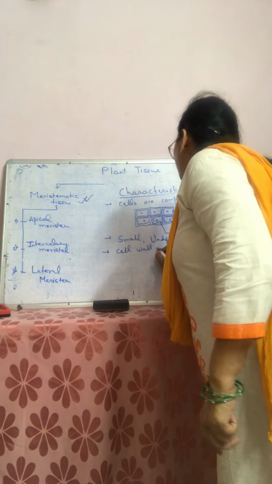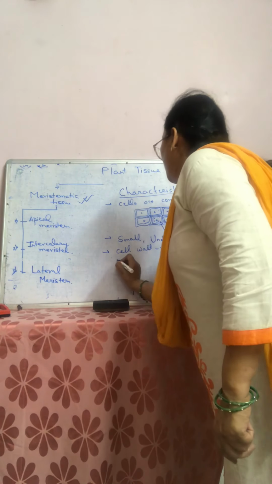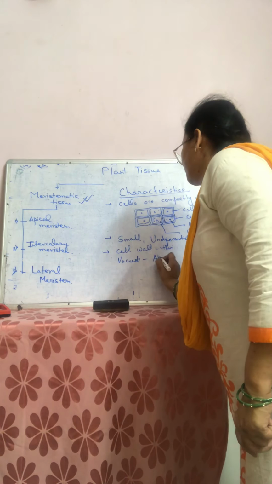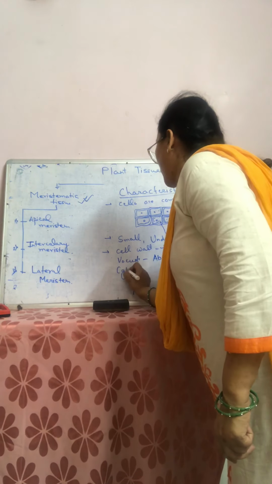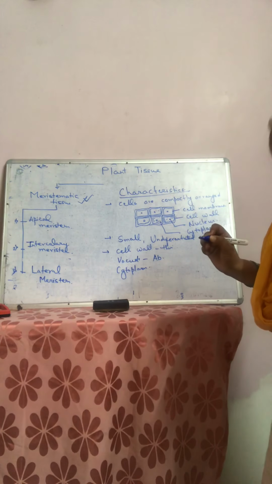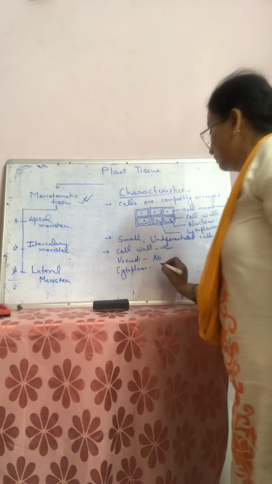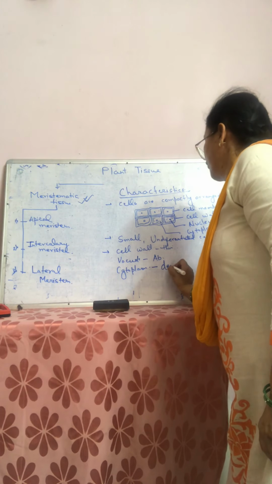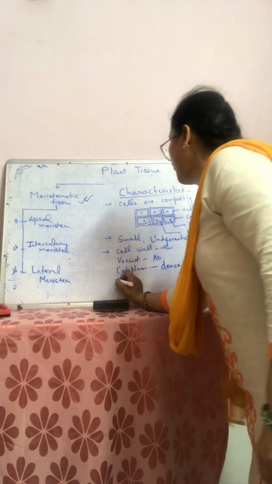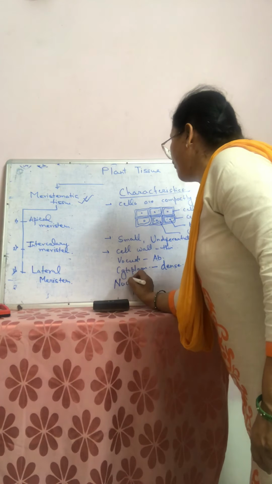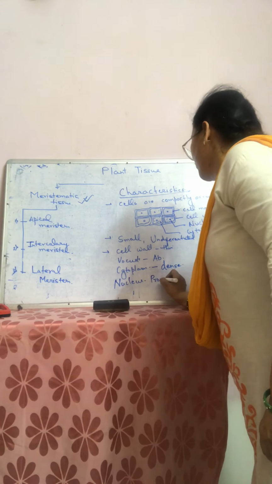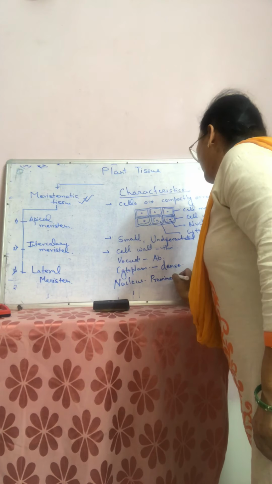Its vacuoles are absent. Its cytoplasm is dense. When we see nucleus, its nucleus is prominent and centrally located.